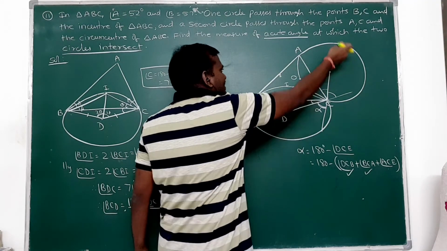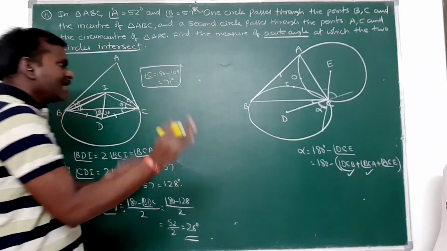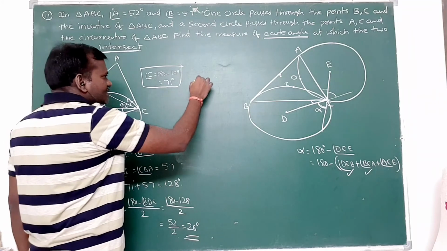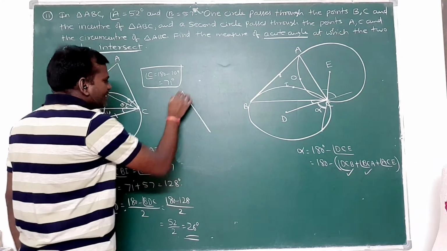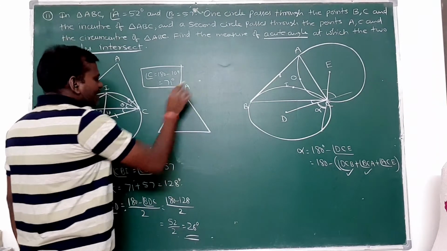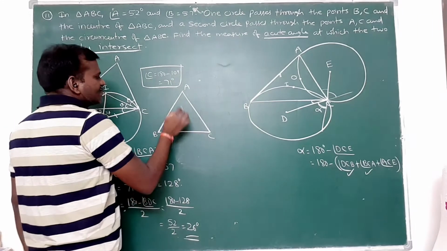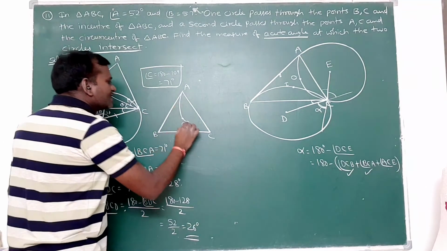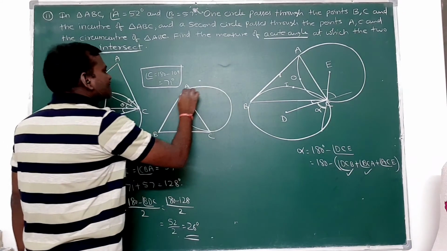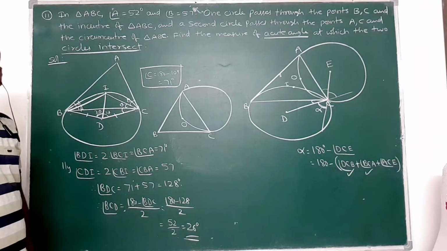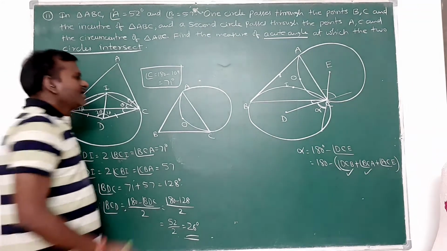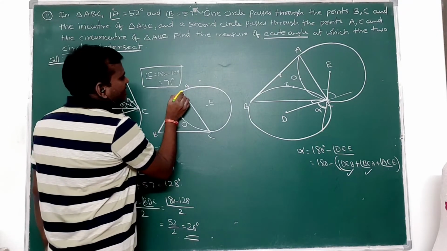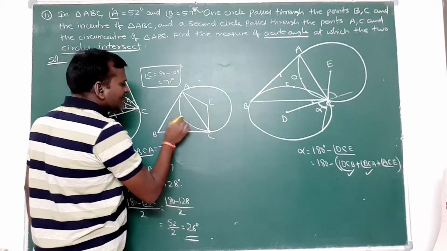That means this angle is in the second circle. So I am taking only the second circle part here. I am splitting the diagram here. That is the important thing always. In doing a geometry problem, splitting of the diagrams is important. If O is the circumcenter, then the circle passing through A, O, C is the second circle. Suppose this has E as the center, then I join AE, AC, OC and OA.